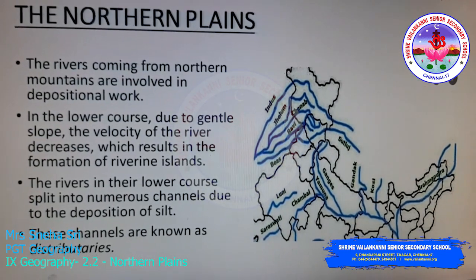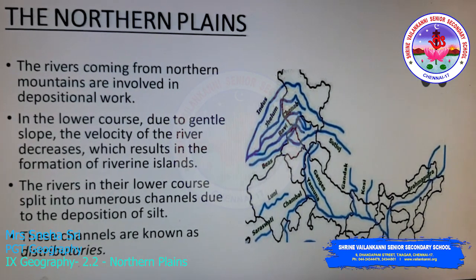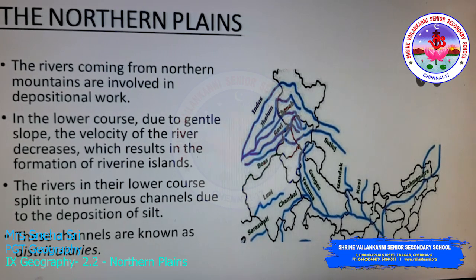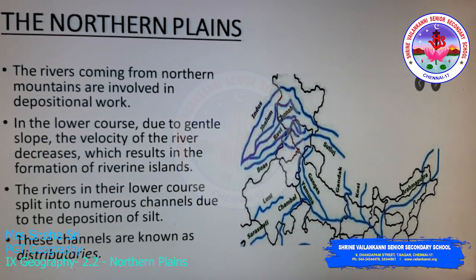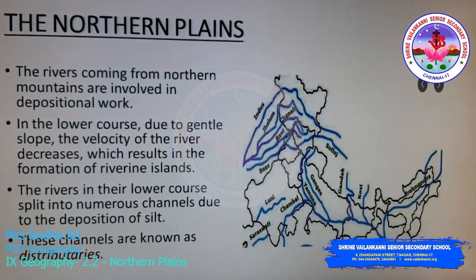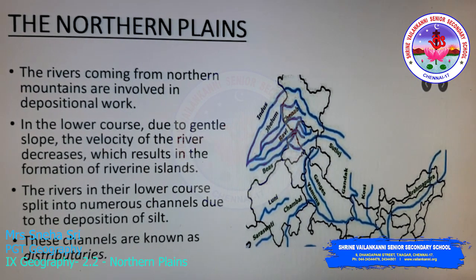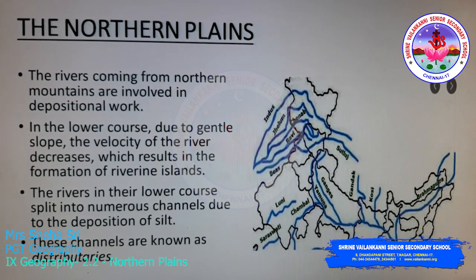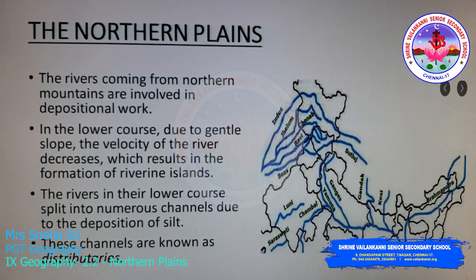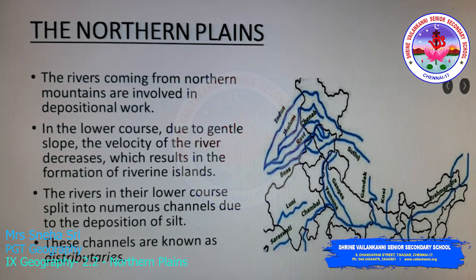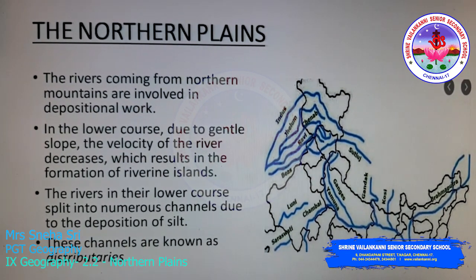The rivers in the lower course split into numerous channels due to deposition of silt. Silt means the sand particles which are carried away by the running water and get deposited somewhere as sediments. Whenever the silt is deposited, the water stream gets diverted in another direction.